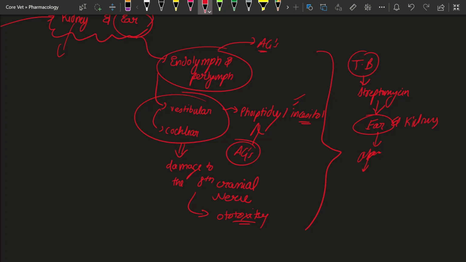The treatment of tuberculosis is not of shorter duration; it takes a long time. So due to longer exposure of the body to streptomycin, or the class of drug which is aminoglycoside, there is slow deposition of the aminoglycoside in the internal ear apparatus. This leads to damage to the eighth cranial nerve, which is responsible for your hearing sensation. If the hearing sensation is lost, it leads to ototoxicity.